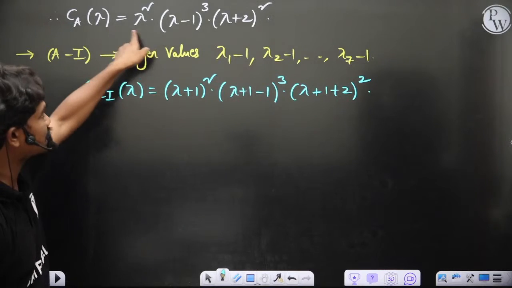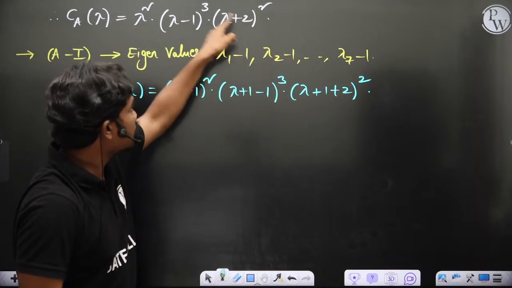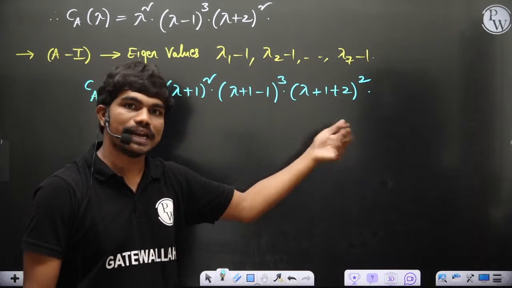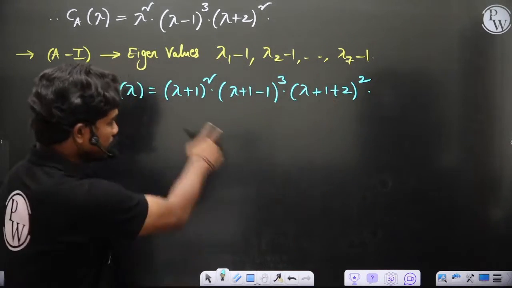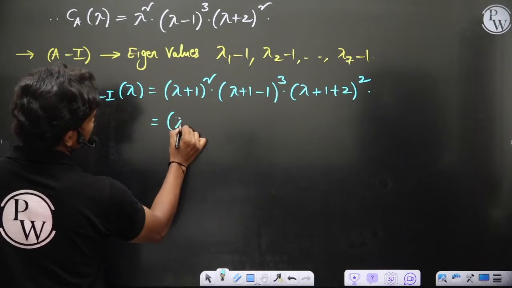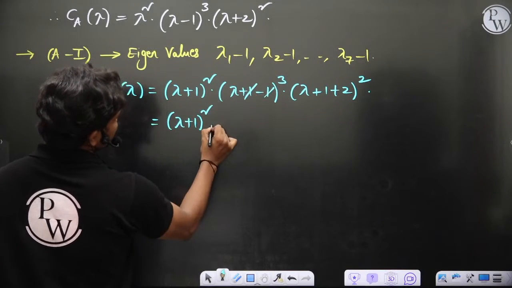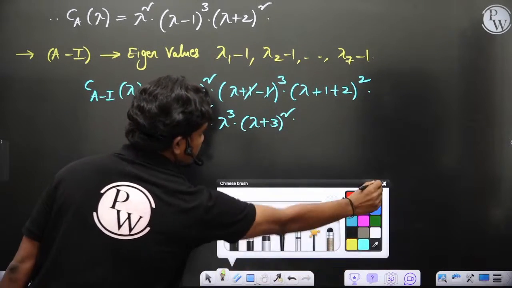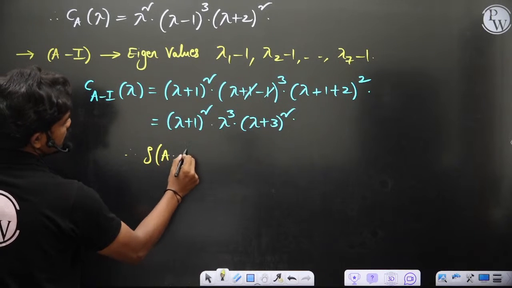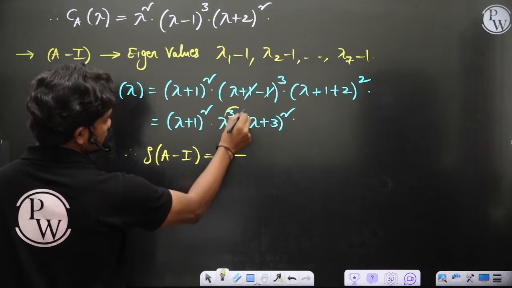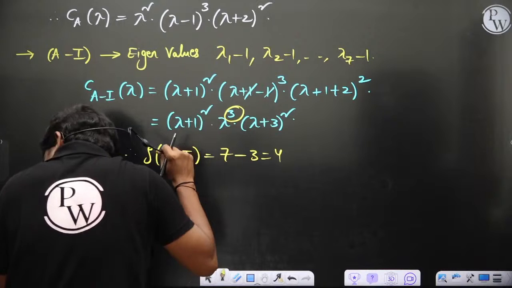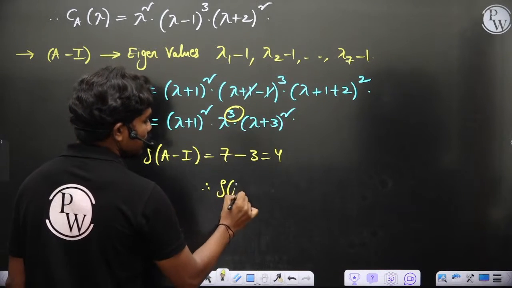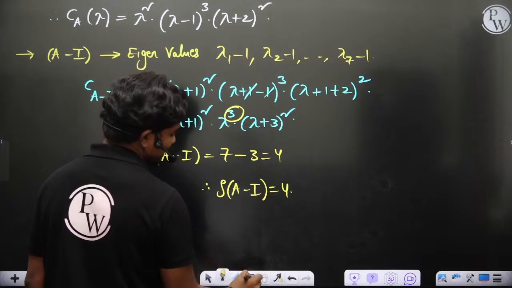Because if this is the characteristic polynomial of A, if you solve this, you will get the roots as lambda 1, lambda 2, and so on, lambda 7. So the equation which has lambda 1 minus 1, lambda 2 minus 1 as the roots is nothing but this equation. If you simplify this, lambda plus 1 whole square, lambda cube, lambda plus 3 whole square. So here you can see, therefore rank of A minus I is equal to 7 minus 3, which is equal to 4. So therefore rank of A minus I is actually equal to 4 in this case.